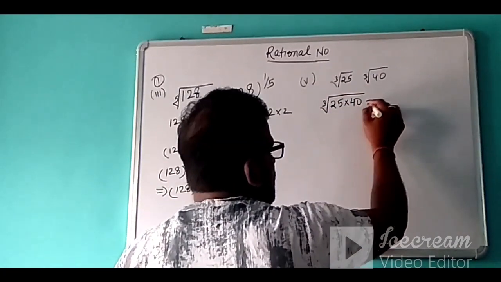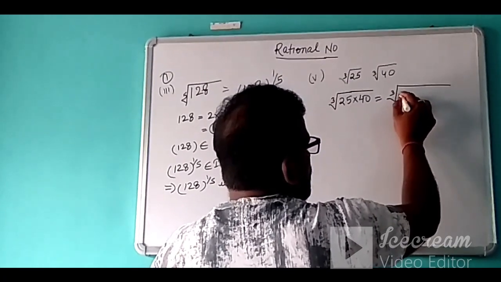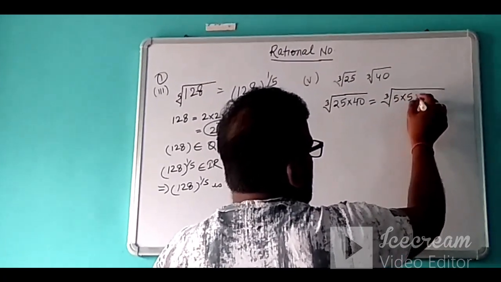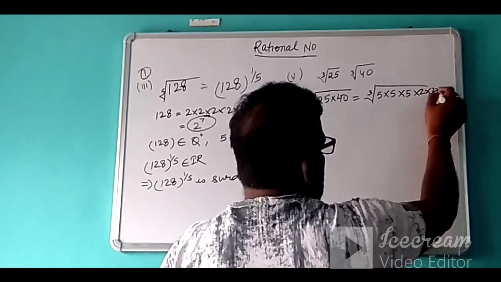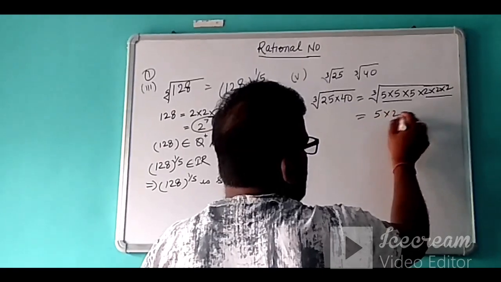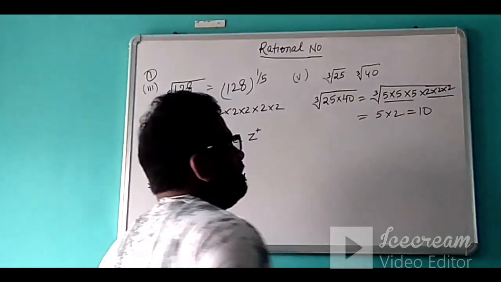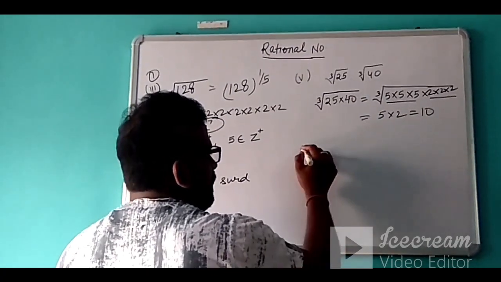Now if you do the prime factorization, we can write 5 into 5, and 40 as 5 into 2 into 2. So if you see very carefully, what you will get is 10. Hence this is simplified.